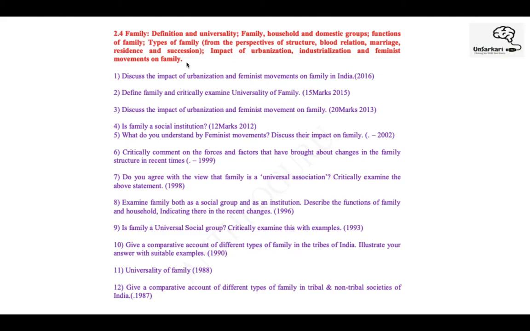In 2016, they asked: discuss the impact of urbanization and feminist movements on family in India. Since you are studying this optional, or if you're currently preparing for GS and you're regular with the newspaper, this is a very general topic because there is so much research, especially after COVID.